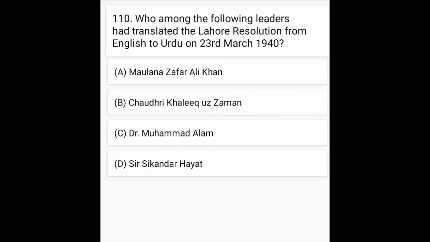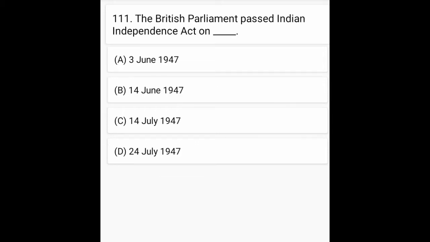Who among the following leaders had translated the Lahore Resolution from English to Urdu on 23rd March 1940? Option A is correct, Maulana Zafar Ali Khan. Maulana Zafar Ali Khan ने 23 मार्च 1940 की करारदाद लाहौर को इंग्लिश से उर्दू में उसका तर्जुमा किया. The British Parliament passed Indian Independence Act on. ब्रिटिश पार्लियामेंट ने इंडियन आज़ादी का जो आइन है वो कब पास किया? ऑप्शन सी इज़ करेक्ट, 14 जुलाई 1947.